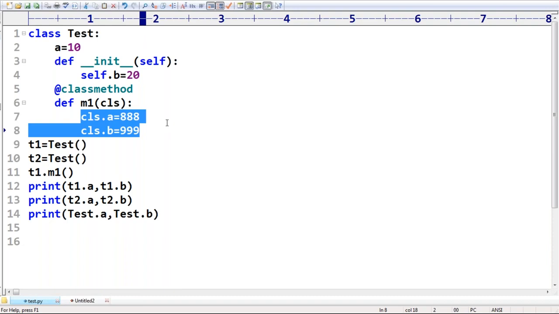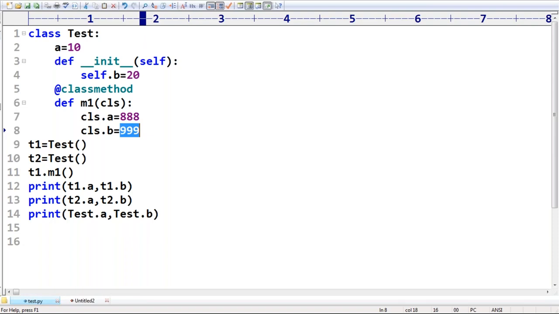Vikas Singh: just after CLS.B 999, what is the problem? Self contains the address of the current object. CLS contains the address of the current class.